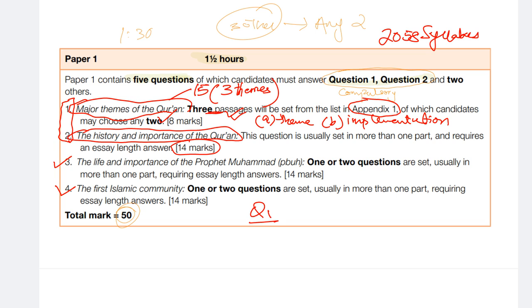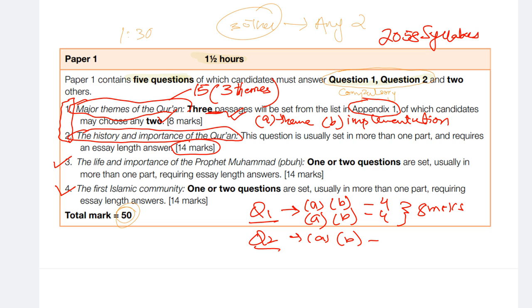Question number 1, compulsory, has 2 parts, A and B. For both the passages, you have to do these 2 parts, A and B, with 4 marks for this and 4 marks for this, so overall 8 marks for question 1. Similarly, question number 2 has an A part and a B part. The A part is of 8 marks and the B part is of, a slight mistake, the A part is of 10 marks and the B part is of 4 marks.